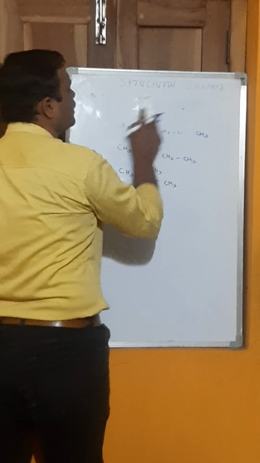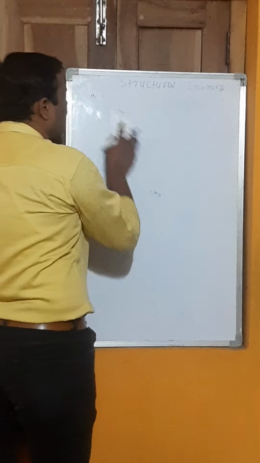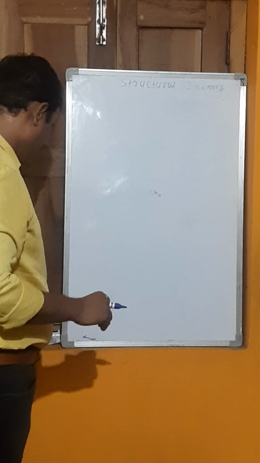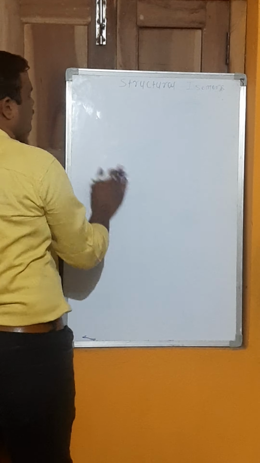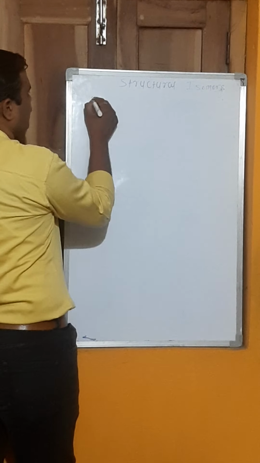Then the next type of isomer is functional isomers. The isomers which have the same molecular formula but different functional groups are called functional isomers.